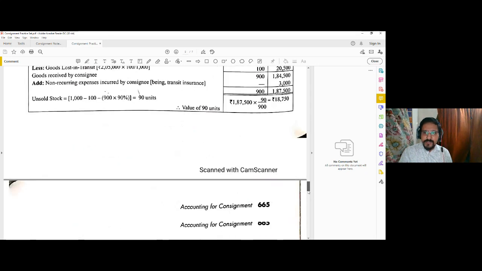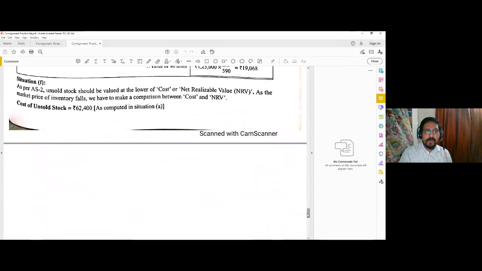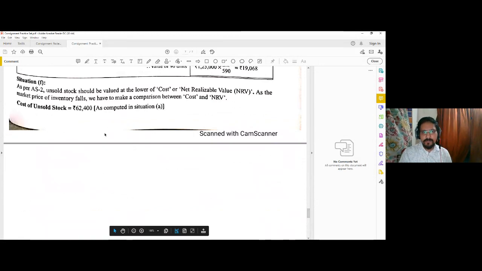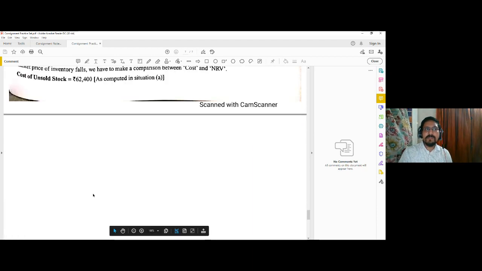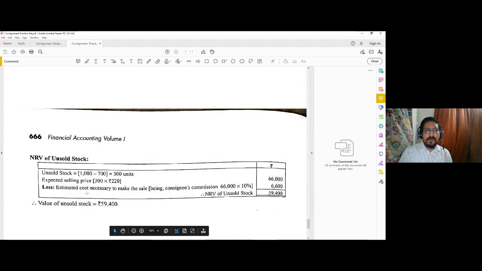So in this case also, apparently the cost of the unsold stock is 62,400. But as per Accounting Standard 2, we know that goods are to be valued at cost or net realizable value, whichever is lower. So we need to calculate the NRV also and see whether NRV is lower than that or not. Now, unsold stock is 300 units, which is expected to be sold at 220.